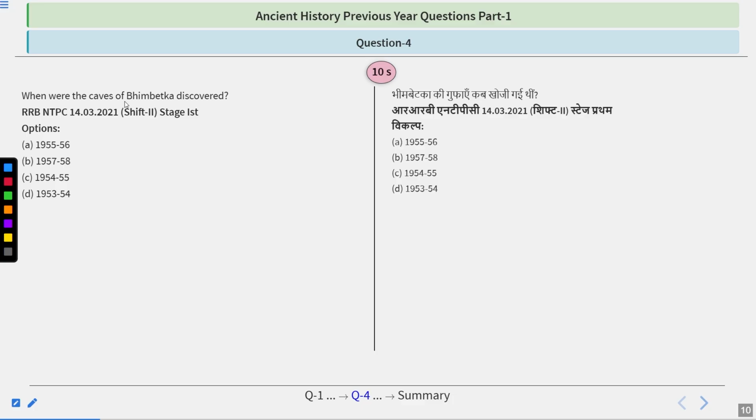Another question again from the Stone Age. When were the caves of Bhimbetka discovered? Options: 1955, 56, 57, 58, 54, 55 or 53, 54. So you have your time. Just think about this one.